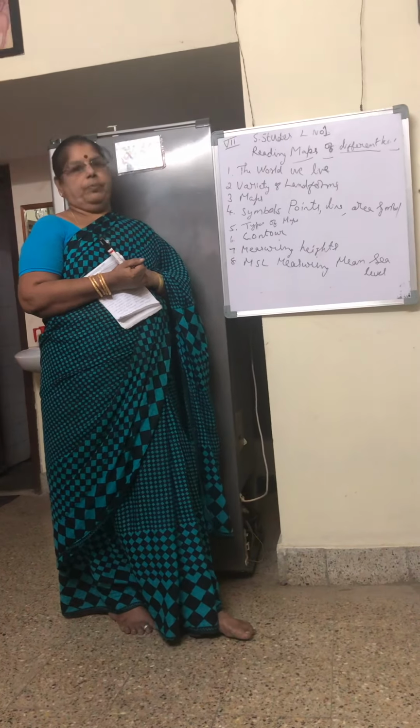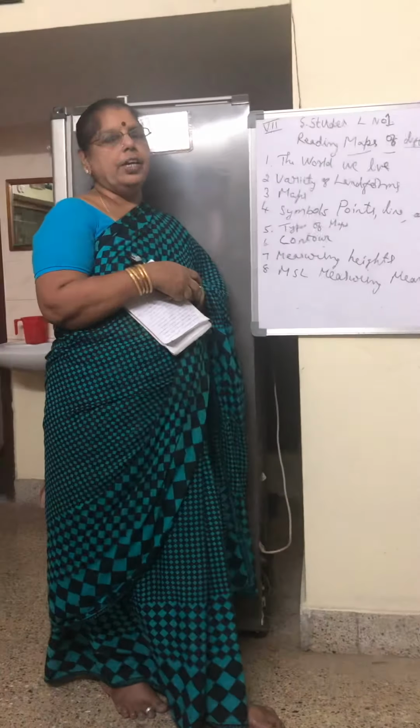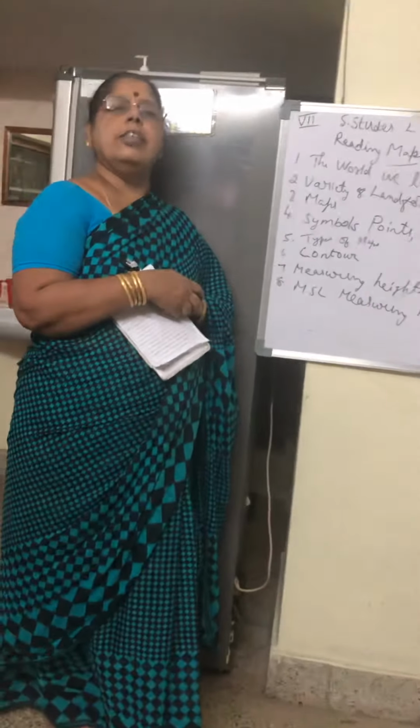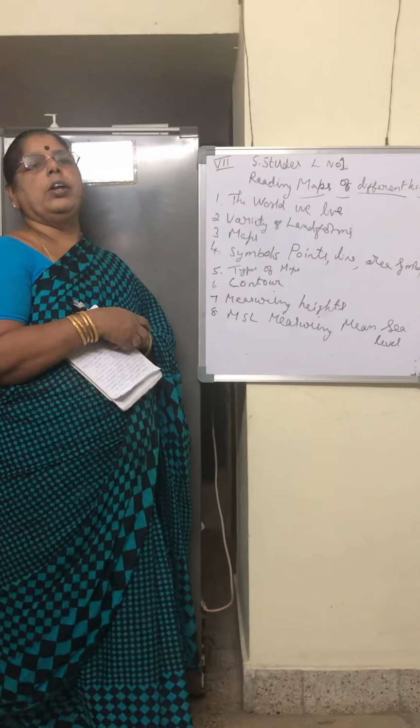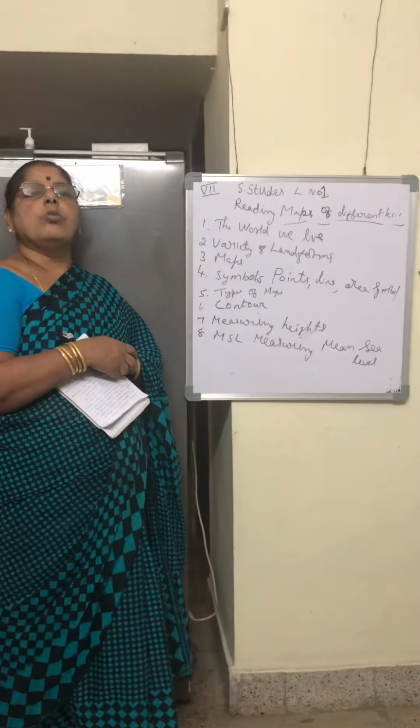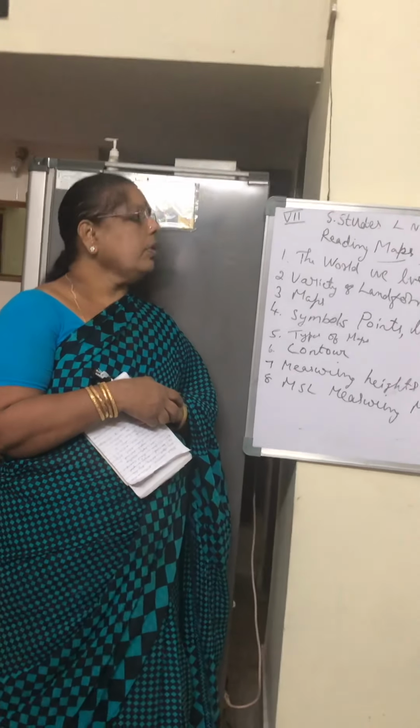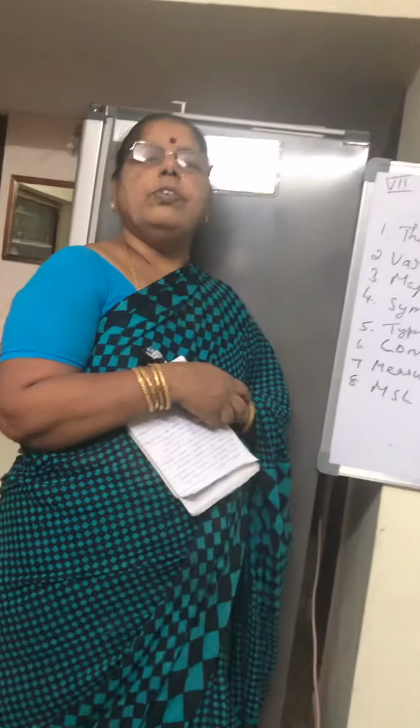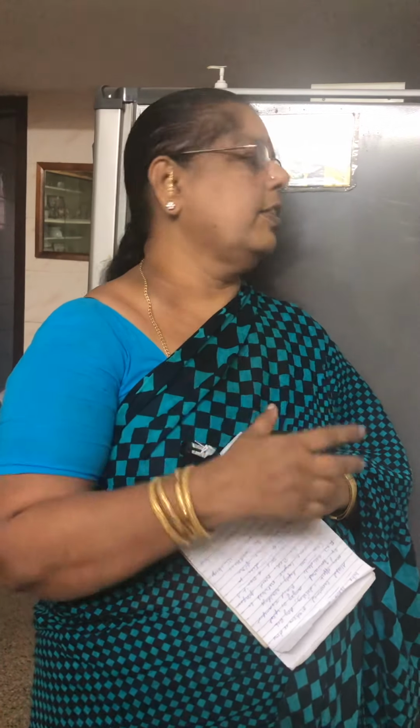Maps, M-A-P-S, maps. You would have heard that word. Are you using maps? Yes, from 3rd class, 5th class, 6th class onwards, you are doing maps. Maps is what? It's a shape of a land. We draw the shape of an area, a city, country, town, whatever we want. We can draw our school shapes in maps. Now, our first lesson is reading maps of different kinds.